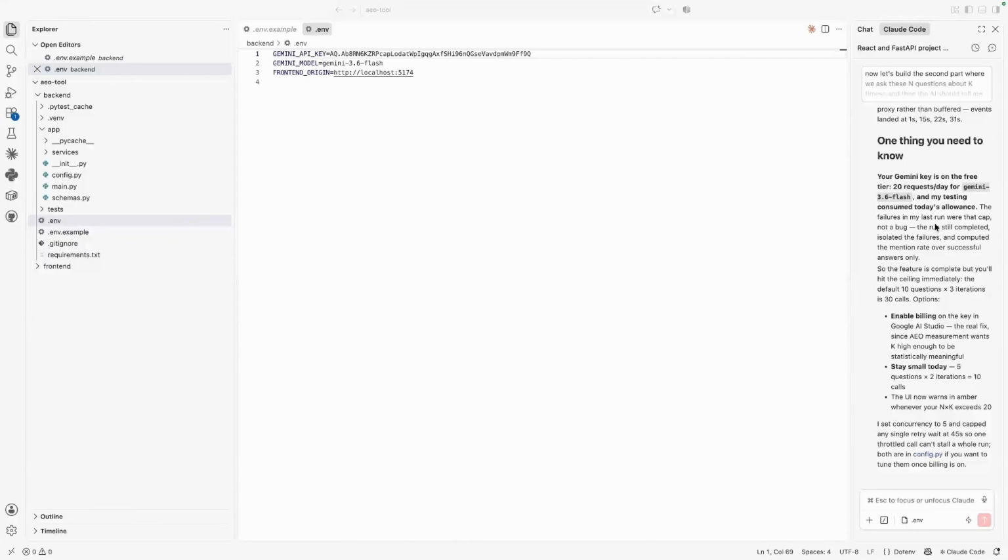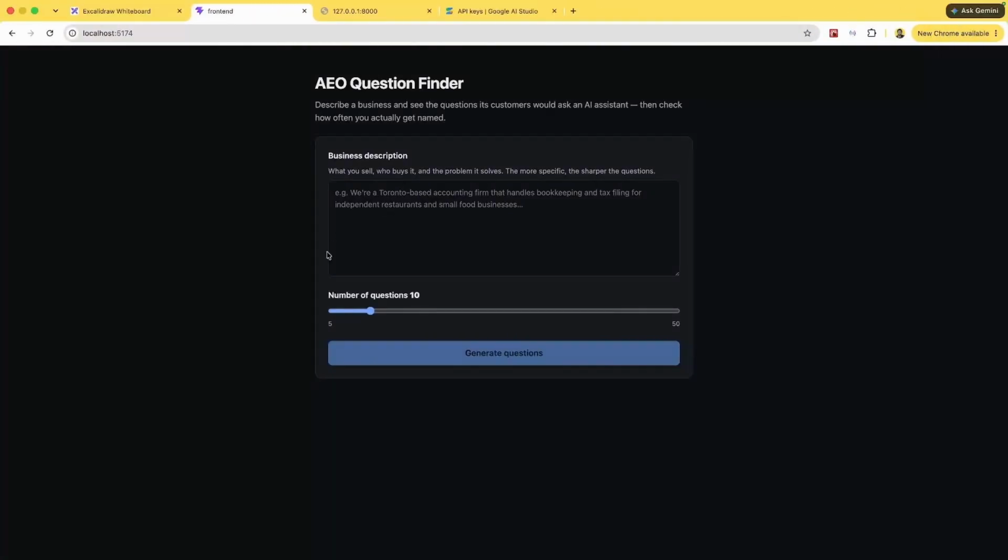Okay, so after a few minutes, the AI is done running, and these are the results. It says your Gemini key is on the free tier, so 20 requests per day is what they allow right now, but our application will require more calls, right? So let's say we ask it to generate 10 questions and then do 20 iterations for it, then it'll be about 200 calls, right? So we don't want to do that because currently we are on the free plan, but it says that these are already consumed from the last run. So let's try that anyway.